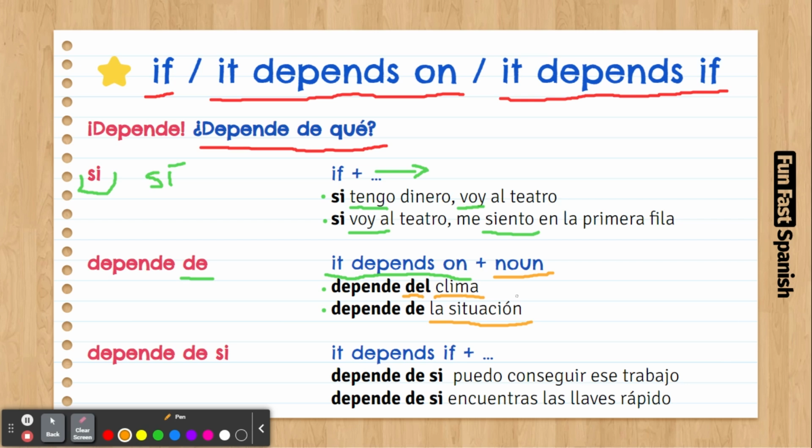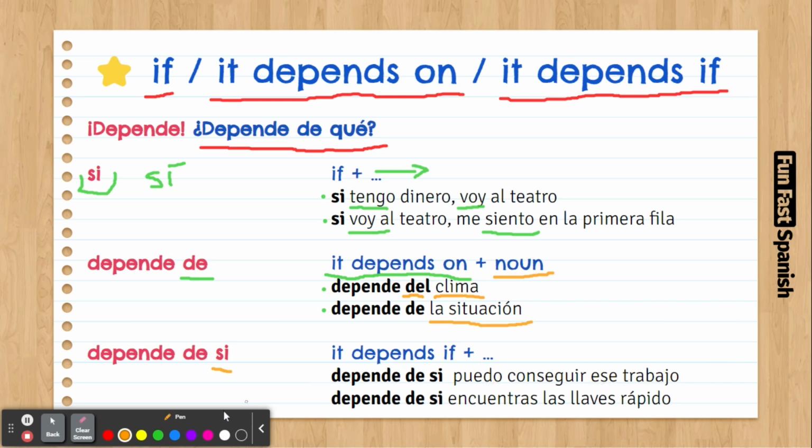The last one we're going to talk about is very similar, but instead of saying depende de, it's going to be depende de si. It's the same, it depends if. Sometimes people say depende si, but it's better to say depende de si. Depende de si puedo conseguir ese trabajo.